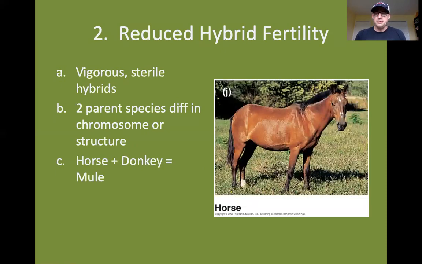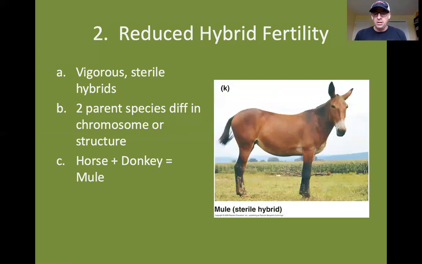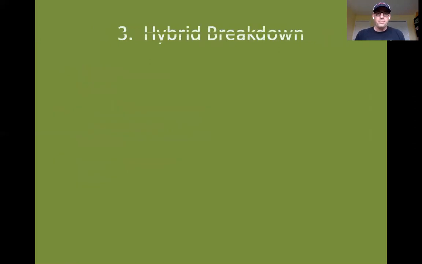For example, you probably know the very famous example of a horse and a donkey producing a mule. Mules are bigger than a horse or a donkey. They're very strong, but they are infertile. So a horse and a donkey are not going to be able to ever have gene flow between them because they produce this sterile offspring.